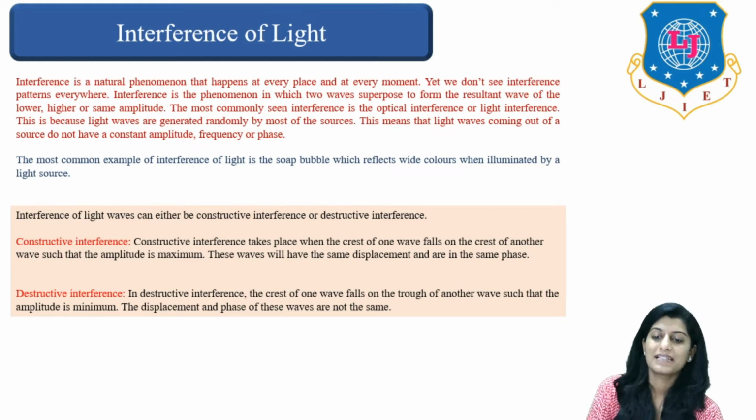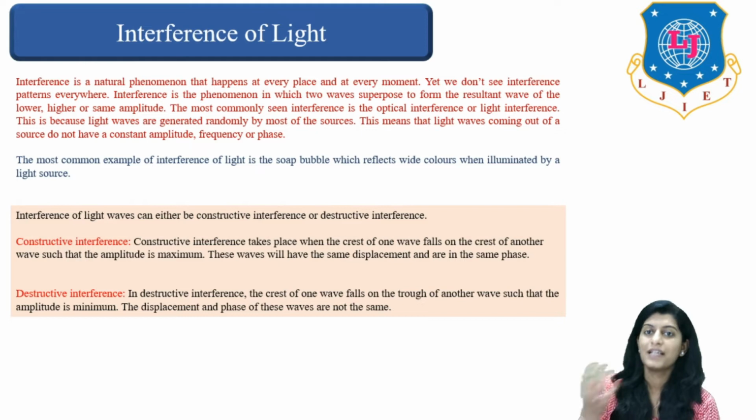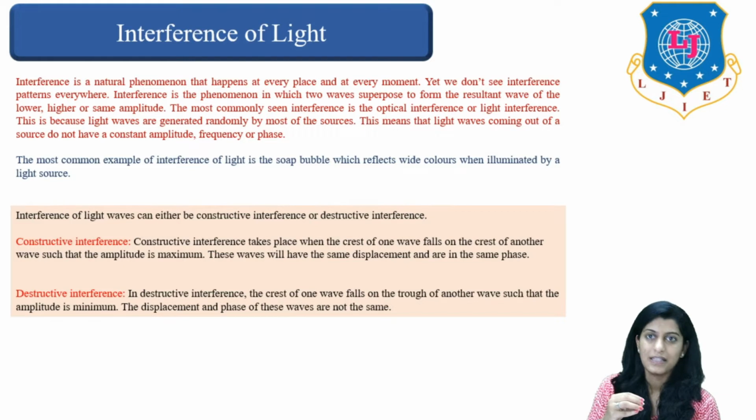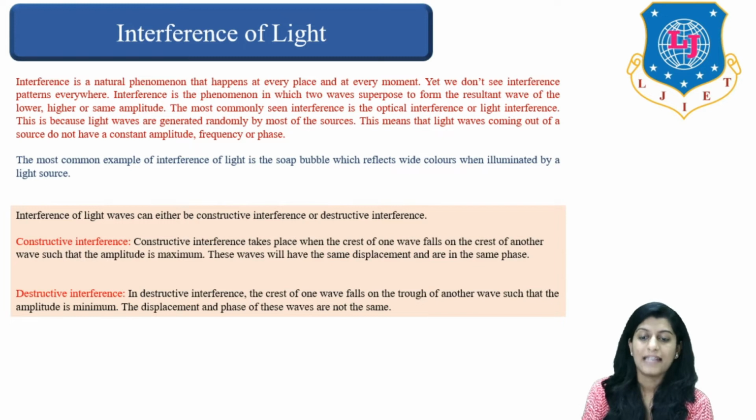The most common example of interference of light is the soap bubble, which reflects colors when illuminated by a light source, right? We all have seen this phenomenon when a soap bubble reflects different colors. That is a phenomenon due to interference. When light falls on the soap bubble, it gives us different colors. So that is interference. Now, interference of light waves can either be constructive interference or destructive interference.